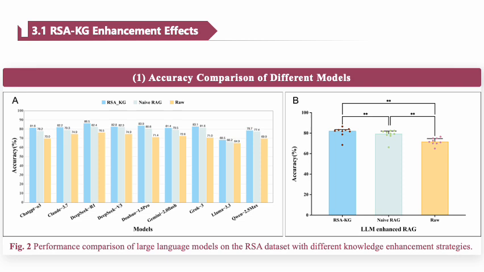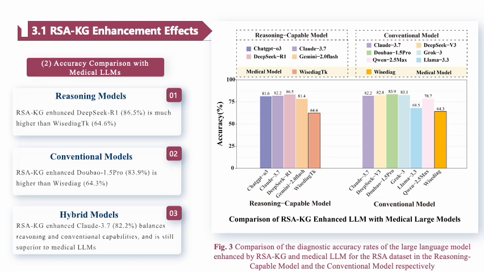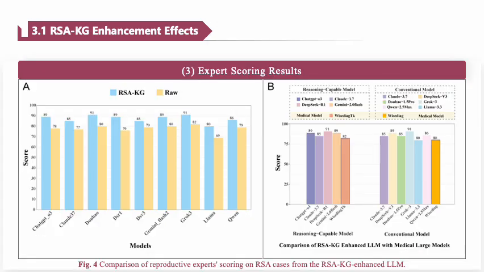The enhancement effects of RSA-KG are significant. For instance, the DeepSeek R1 model enhanced with RSA-KG achieved 86.5% accuracy, significantly higher than the WiseDiag-TK model, which reached only 64.6%. Similarly, other RSA-KG enhanced models outperformed traditional and medical-specific models, demonstrating that RSA-KG can strike a balance between reasoning capabilities and clinical accuracy.